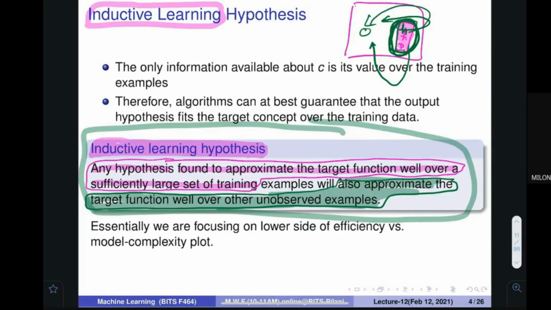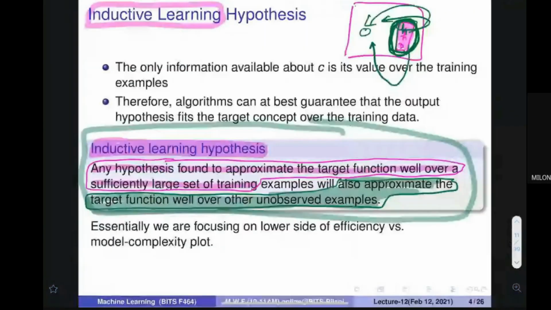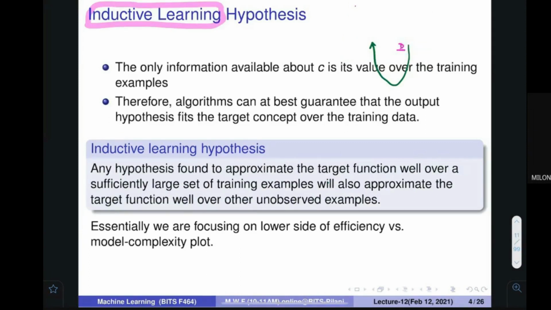Naman, does it make any sense? Yeah, this question I was expecting. Sanidhya is asking how. So this is the question I'm expecting. I don't think that it is completely making sense. We have to find out how anybody can say that anything that is good over here is also good over there. So the inductive learning hypothesis says that if you are learning, hope the idea is clear. I will not iterate once again.